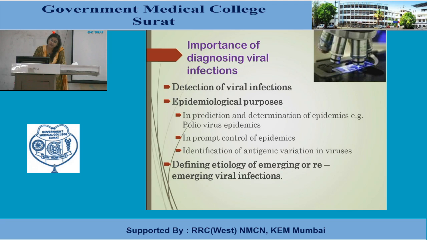Again, virological methods of diagnosis are used for this purpose. Then we can define the etiology of re-emerging and emerging viral infections. Some diseases remain silent or latent for a particular period, then re-emerge. If we diagnose them early, we will be able to know that these diseases are re-emerging.